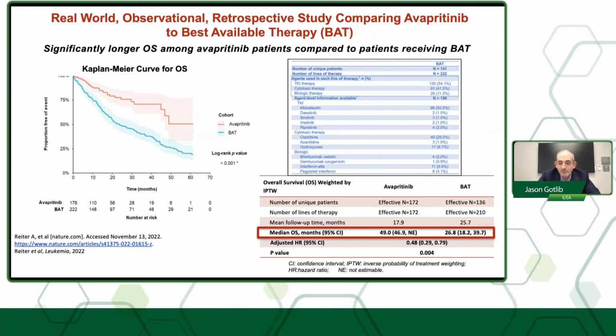The median survival with avapritinib was some 49 months versus 27 months with best available therapy. Also, there was a 60% better reduction in serum tryptase levels in the whole cohort with avapritinib versus best available therapy. So again, this is not definitive proof, but this is very suggestive that there is some disease modification with avapritinib versus conventional therapies, including midostaurin.